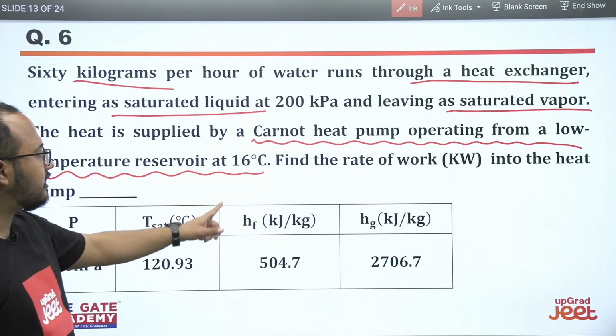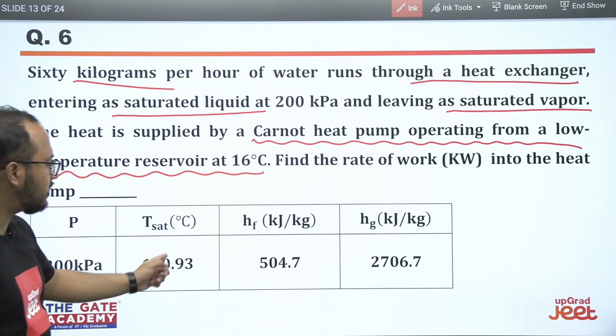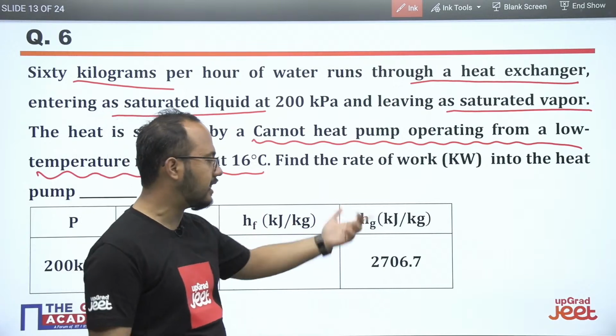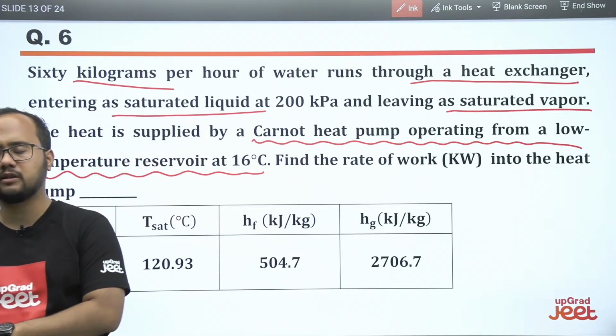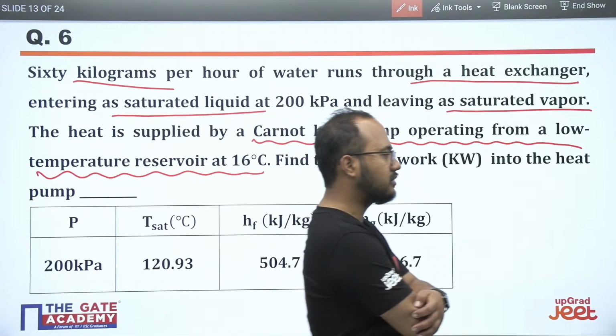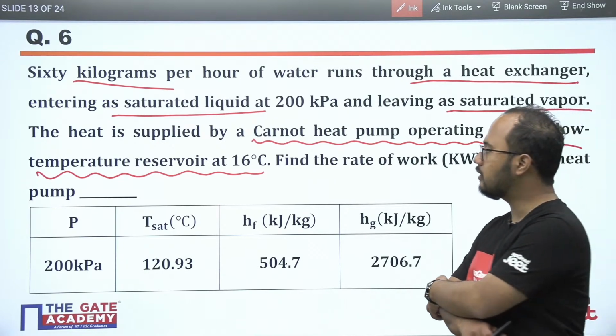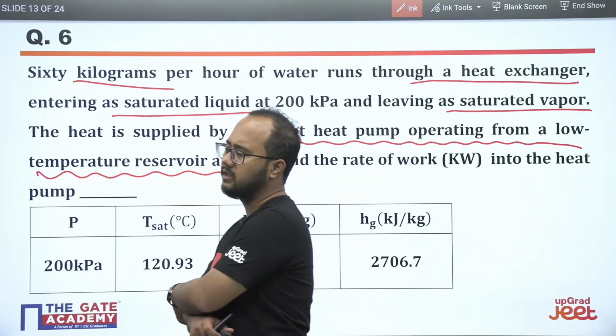They have asked the rate of work input to the heat pump. They have mentioned the pressure, saturated temperatures, hf and hg values. Please try to solve this question, try it once. Then we will be solving this question. Definitely we will be solving it, but try it once.